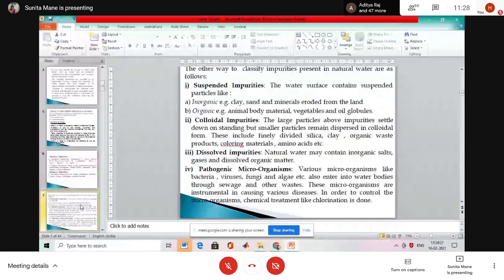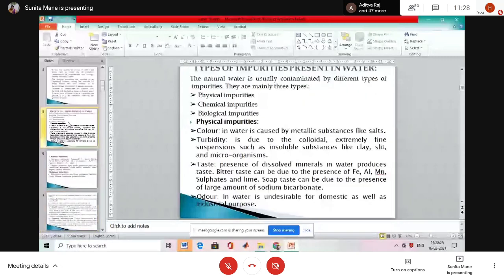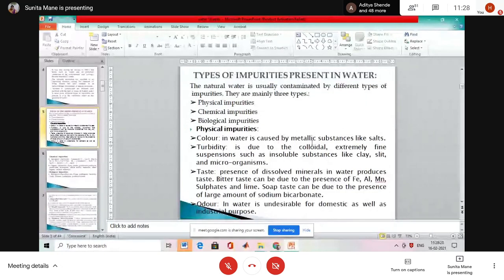So next, the types of impurities present in water. How many types of impurities are present in water? Physical impurities, chemical impurities and biological impurities. Is it clear to all? Physical impurities mean the water is affected by metallic substances like salt, colloidal extremely fine suspended matter such as insoluble clay, silt and microorganisms.